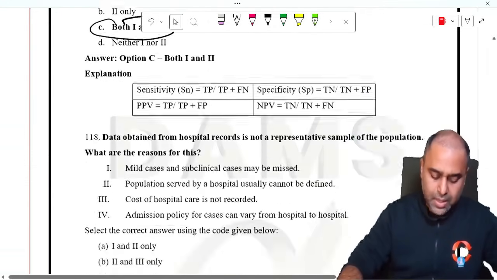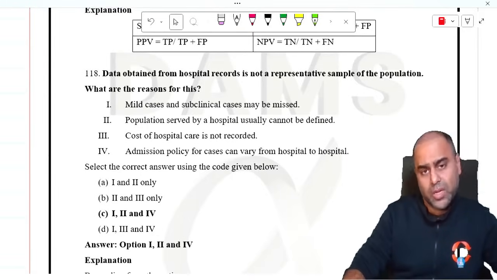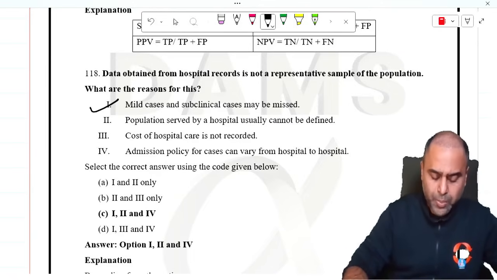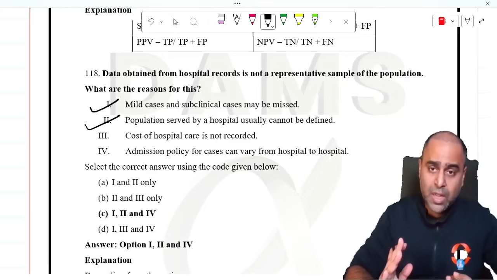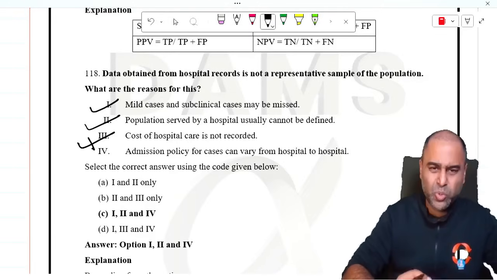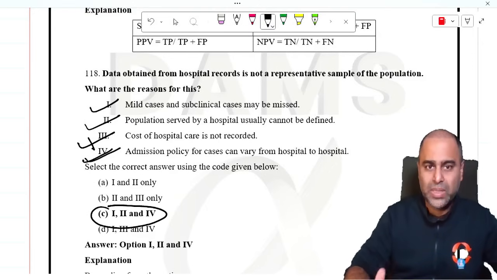Okay. Data obtained from hospital records is not a representative sample of population. Yes, because in hospital you only have severe patients. So mild cases, subclinical cases miss out. Good. Population served by an hospital usually cannot be defined. Yes, AIIMS we may get patients even from the four corners of our country. Cost of hospital care is not recorded, but that does not make the hospital record. So this does not seem to be fitting in right. Admission policy for cases can vary from hospital to hospital. Yes, answer is C to be the best option.